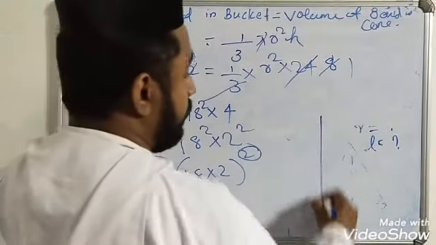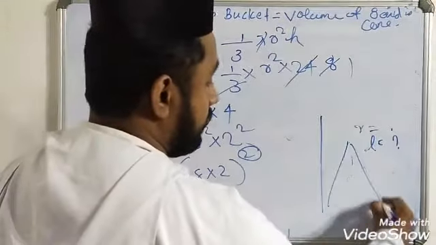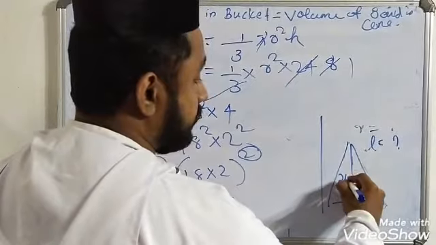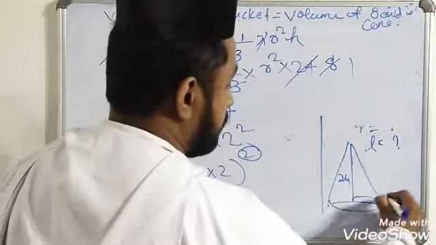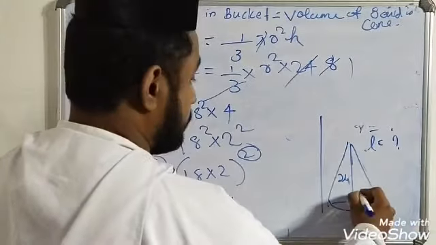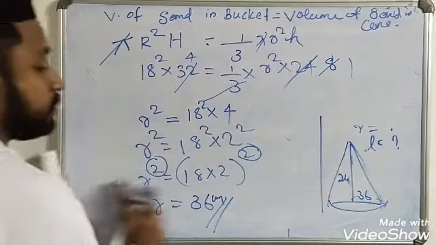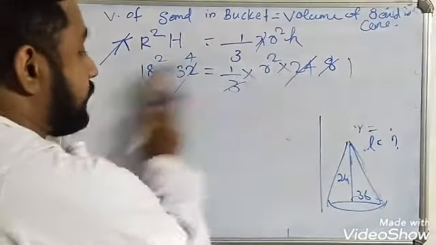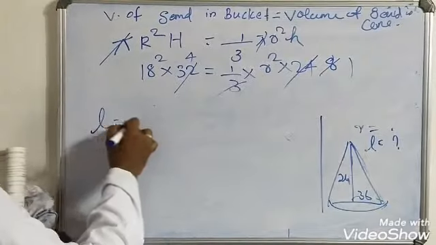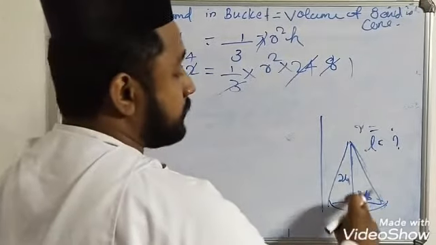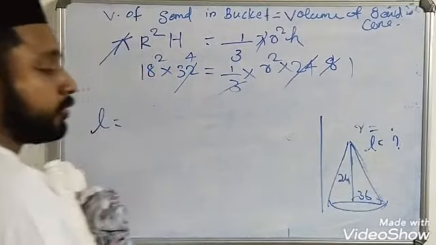So we have the cone, height we know 24, radius is equal to 36. Using Pythagoras theorem we will get the slant height. L is equal to, base square plus height square is equal to hypotenuse square.